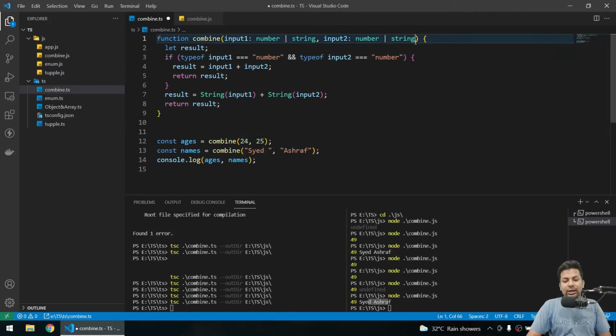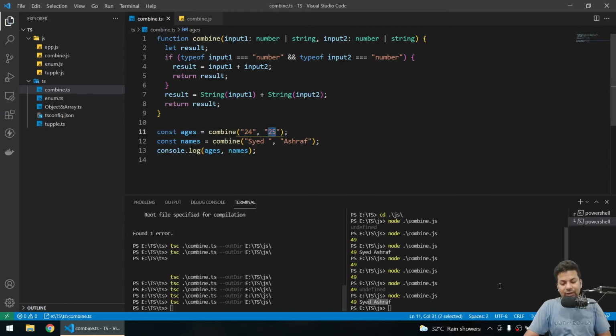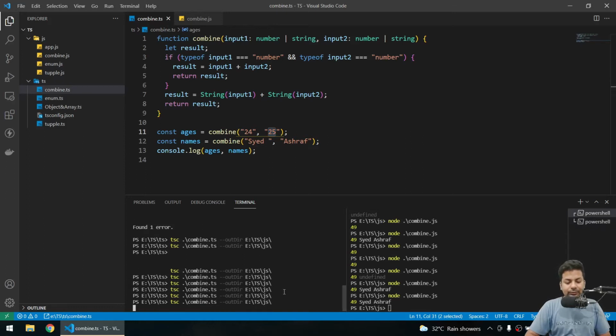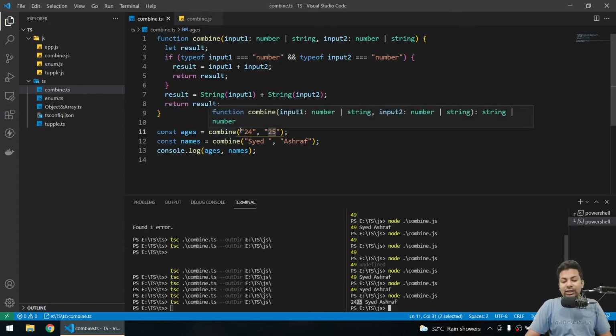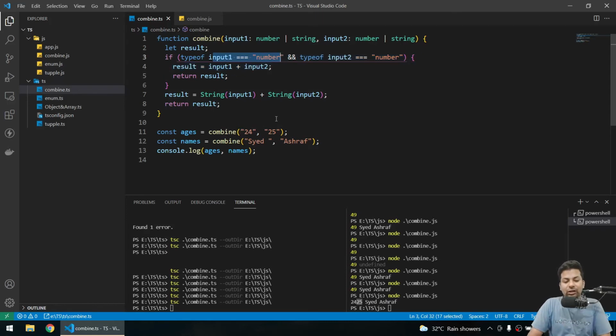So how do we do it here? Suppose I am sending one more. Suppose I'm sending as a string. This, yeah, it's acceptable. Now if I send it, sorry, I haven't compiled. See, we get the concatenation, not mathematical addition, but concatenation of 2425. Because we send it as a string, it got, okay, it's not a number, it came here and changed the string. So how can we overcome this?